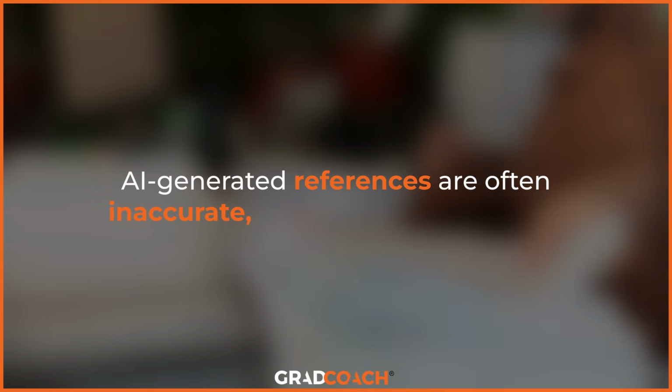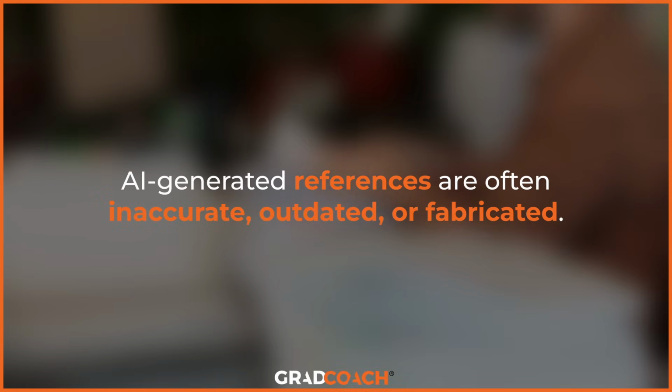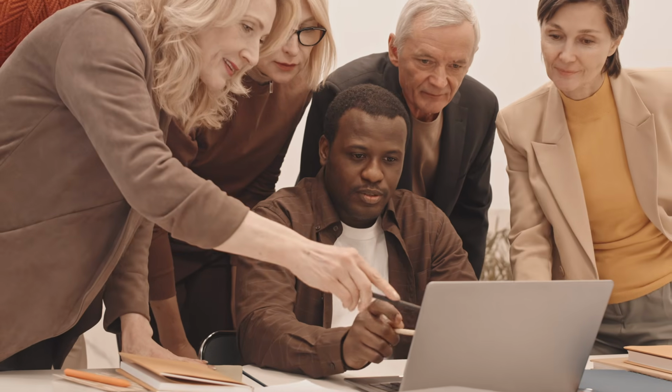Another major pitfall is citing sources that you have not personally verified. Some AI tools generate references automatically, but these can be inaccurate, outdated, or even fabricated. In a literature review, every citation represents a claim about the literature. If you haven't checked that original source, you cannot safely make that claim. This is one of the clearest red flags that examiners see in AI misused writing.